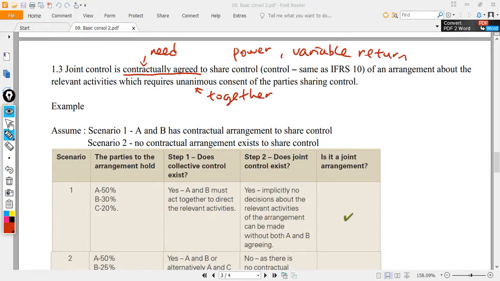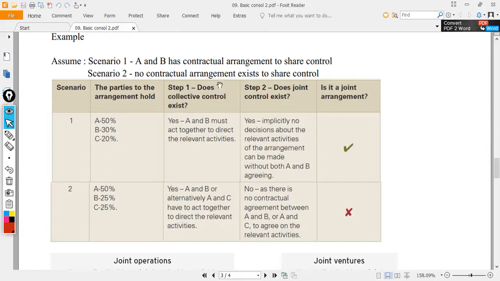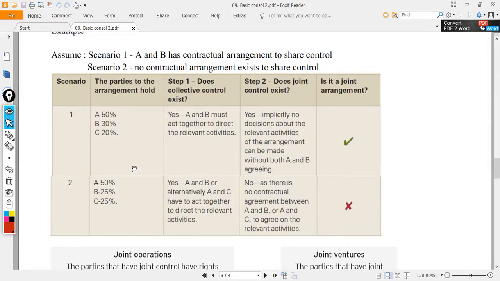So let's check scenario number 1 and scenario number 2. Look at scenario number 2. No contractual arrangement exists to share control. Automatically, if you look at scenario number 2, there's a cross here. Scenario number 1, A and B has contractual arrangement to share control.